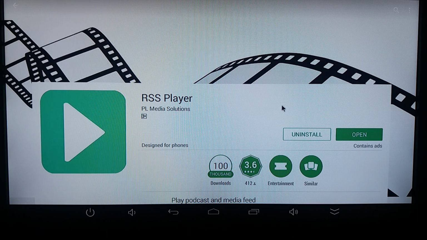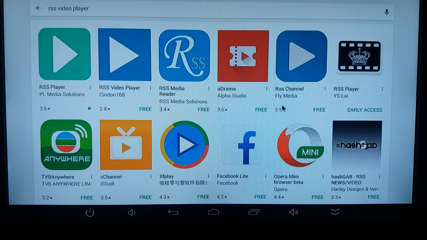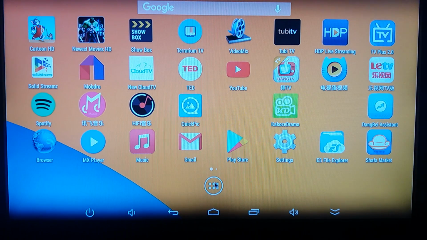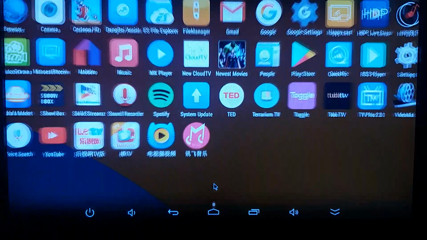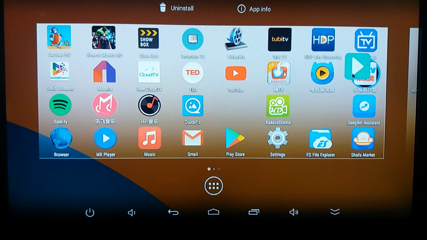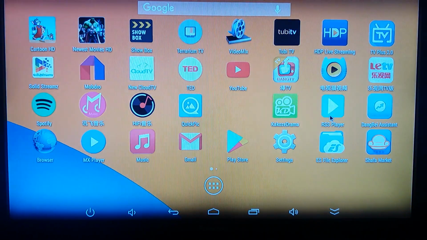Right click, go back, right click again, go back to the main page. Now go to the circle with the 6 dots, click, look out for RSS, left click, hold the mouse, take you back to the home page and drop RSS player anywhere.